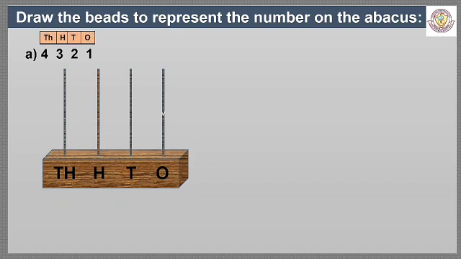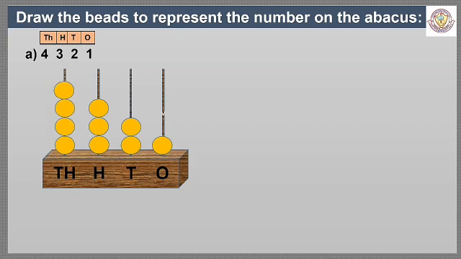Yes. 1 is in the ones place, so you need to draw 1 bead at the 1 spike. 2 is in the tens place, so you need to draw 2 beads at the 10 spike. 3 is in the hundreds place, draw 3 beads at the 100 spike. 4 is in the thousands place, draw 4 beads at the 1000 spike. In this way, you can represent numbers on the abacus.